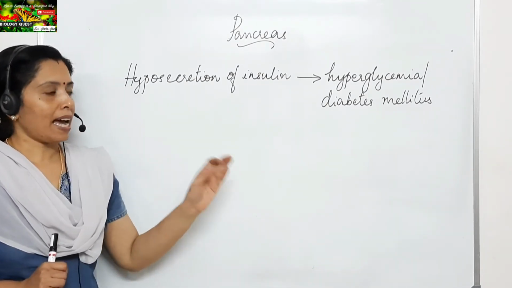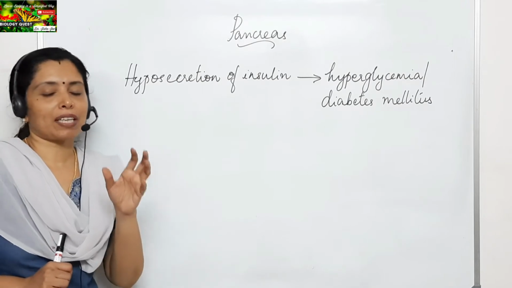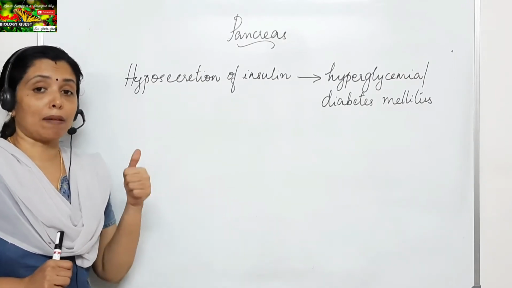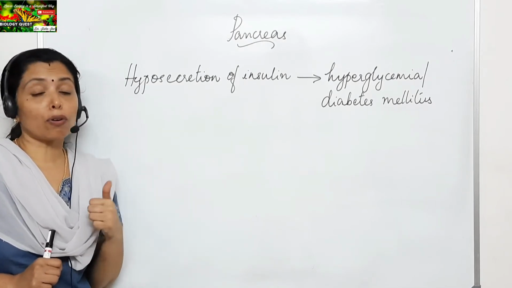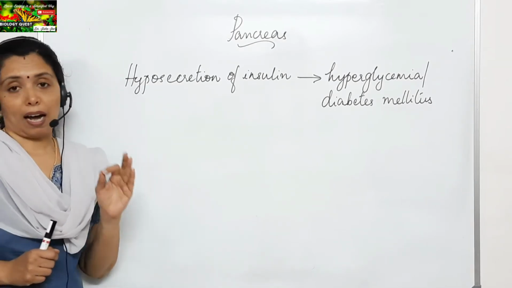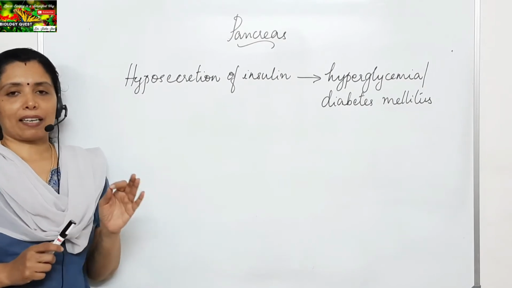Now, some of the characteristics of a person having diabetes mellitus are, number one, the glucose level in the blood will be high. That is the first characteristic feature.